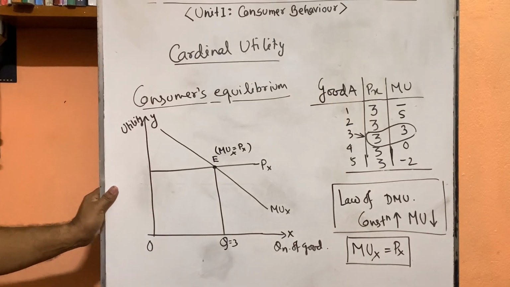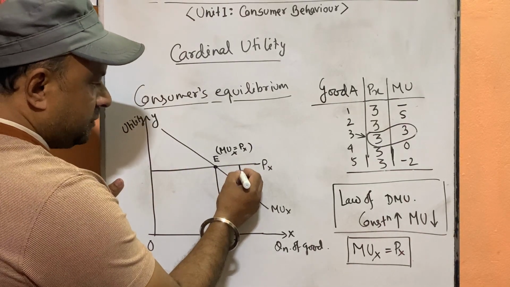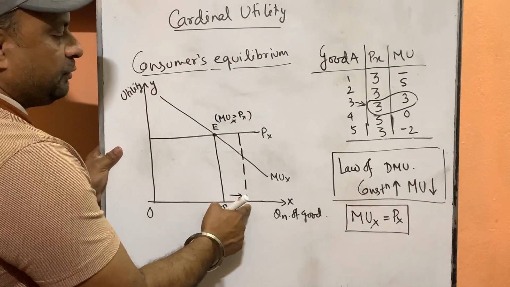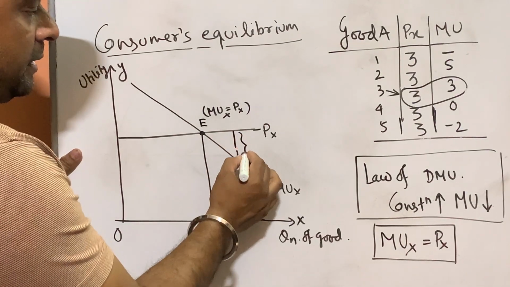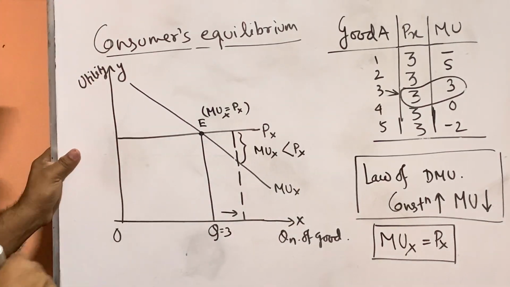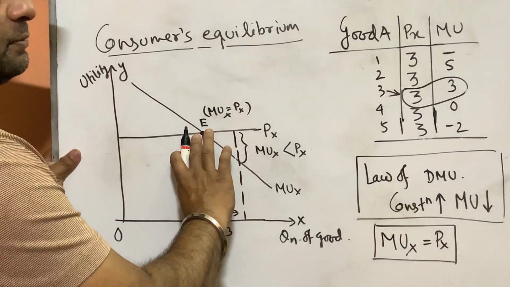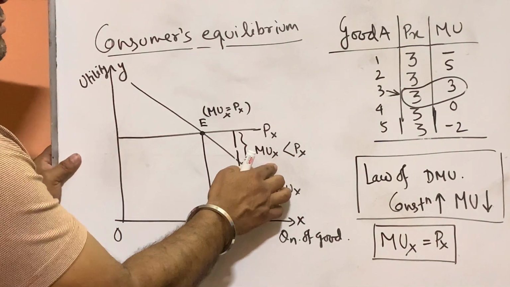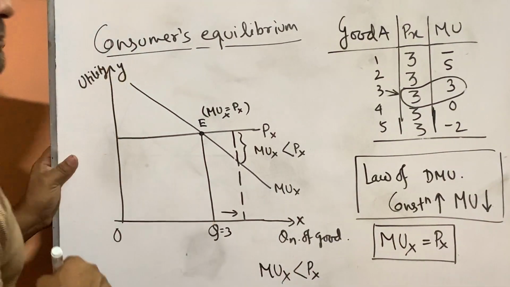Now if he consumes more or if he consumes less, how will he reach equilibrium again? Suppose the consumer is consuming more units of X. Earlier he consumed 3 units, suppose he is purchasing more. Then there is no equilibrium. Now marginal utility becomes less than price. Earlier marginal utility and price were both equal. Now price is more, marginal utility is less. Means he is not in the equilibrium position. Now MUX is less than PX.